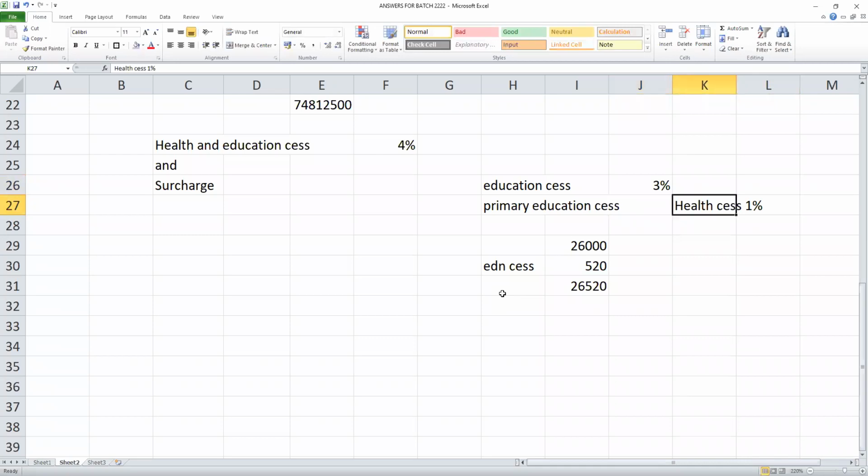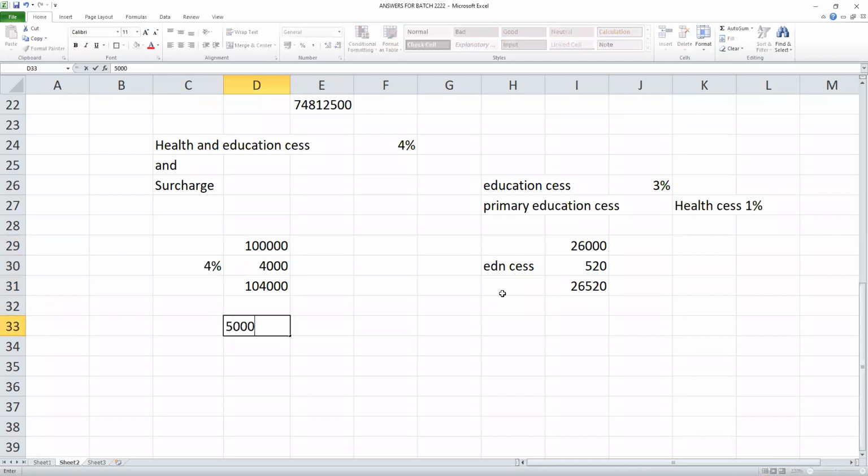Every taxpayer is required to pay education cess of 3% and 1% health cess. Today it is called health and education cess, extra income tax. Suppose your income tax is 1 lakh, you have to pay 4% health and education cess on the tax. So the total tax is 1,04,000.